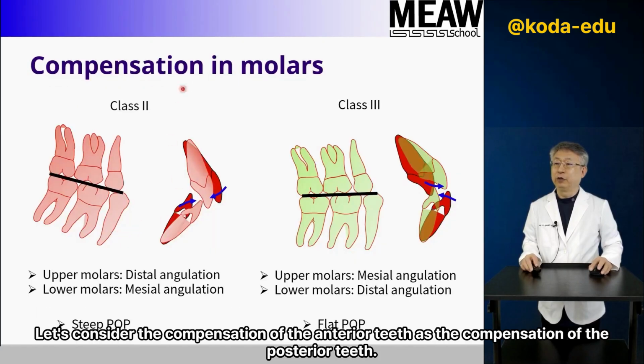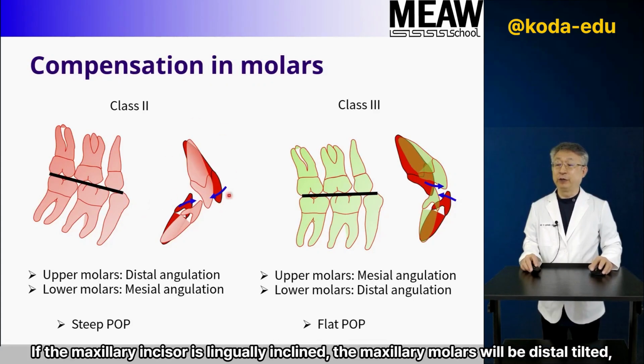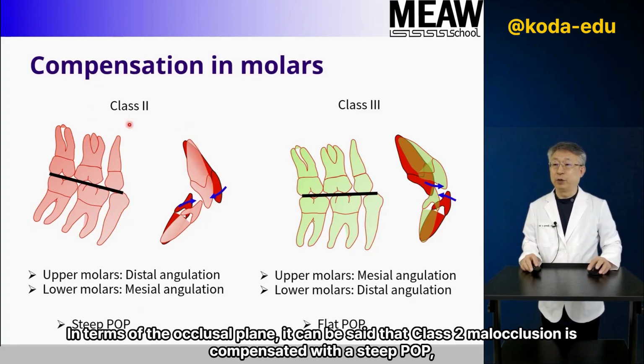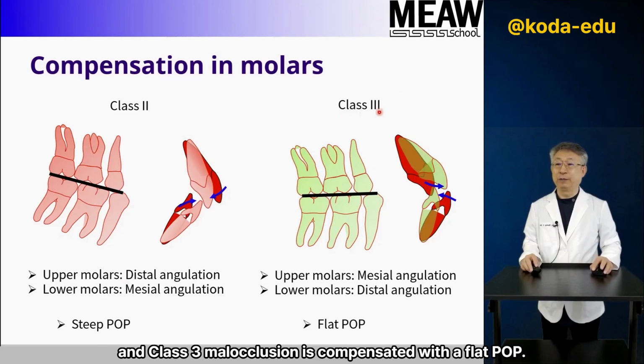Let's consider the compensation of the anterior teeth as the compensation of the posterior teeth. If the maxillary incisor is lingually inclined, the maxillary molars will be distal tilted. And if the mandibular incisors are labial, the mandibular molars will be mesial tilted. In terms of the occlusal plane, it can be said that class 2 malocclusion is compensated with a steep POP, and class 3 malocclusion is compensated with a flat POP.